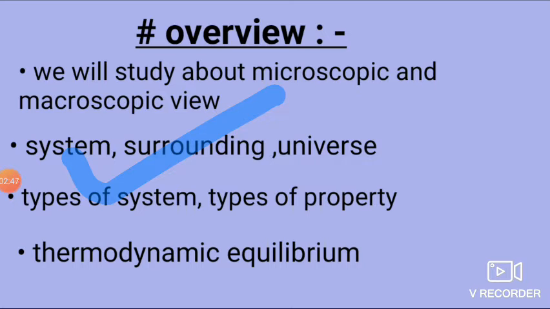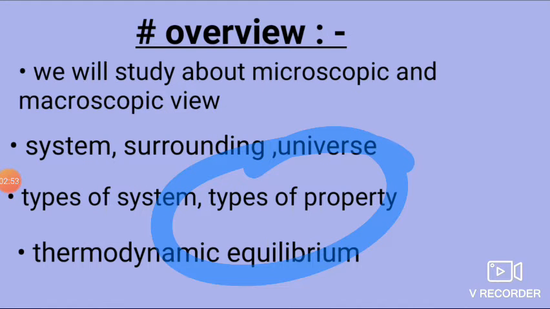Dear friends, then we will move to types of property: those dependent on mass, which are extensive, and those independent of mass, which are intensive properties. And friends, we will move to thermodynamic equilibrium, in which there is no transfer of energy between system and surrounding. For the existence of thermodynamic equilibrium, there must be mechanical, chemical and thermal equilibrium.